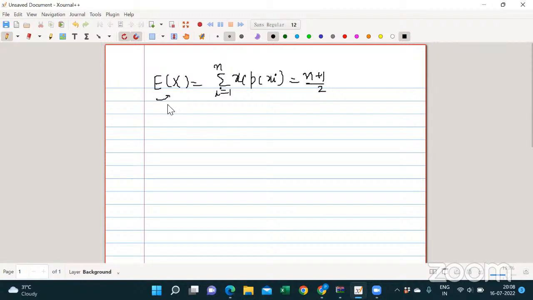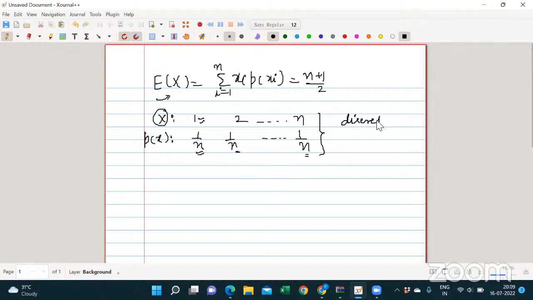How did you get that? Suppose your x is a random variable which takes values 1, 2, up to n, and the probability for each value is constant, the same for all the values. This type of random variable is called a discrete uniform random variable. So this random variable x is called a discrete uniform random variable.